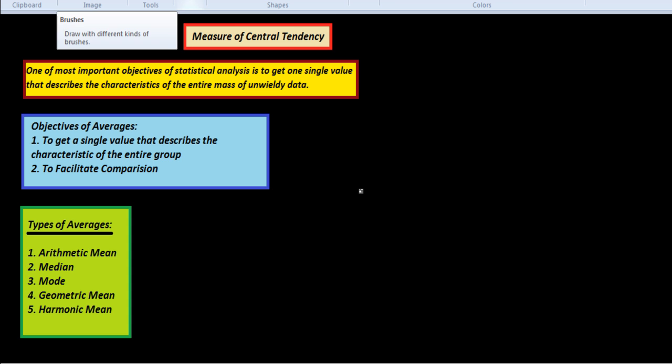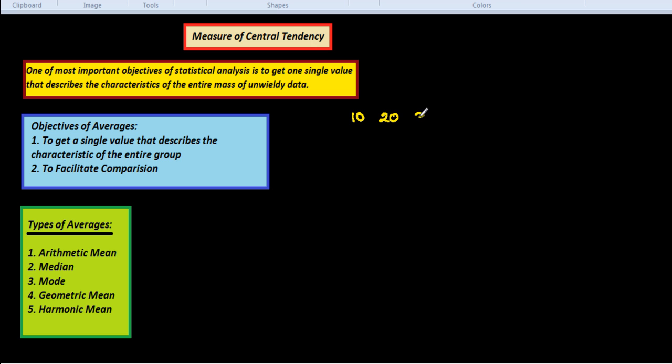Suppose we have the data 10, 20, 30, 40, 50, and we have to find the arithmetic mean of this data. What will we do? We add all of these to get the sum.